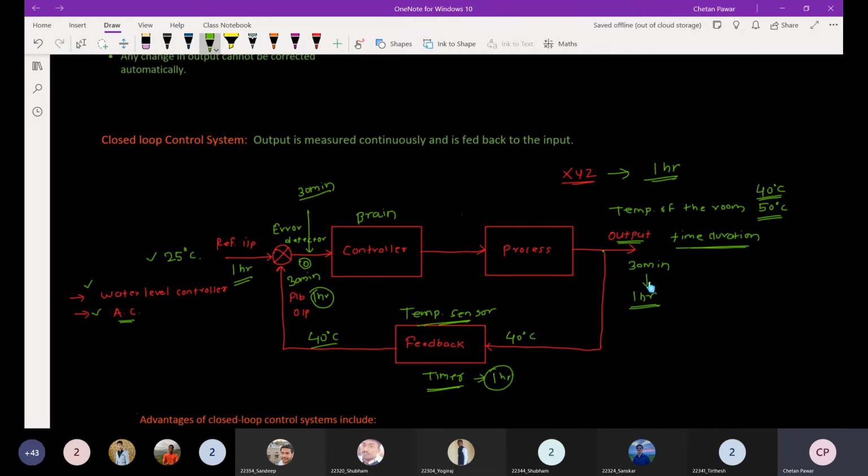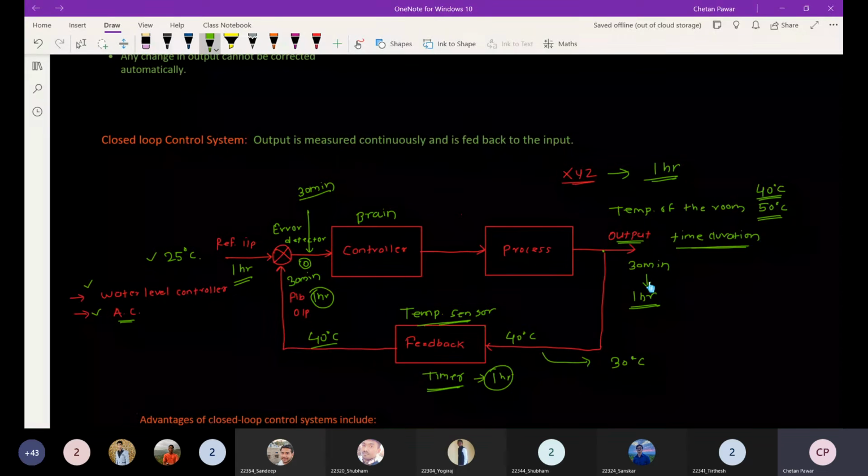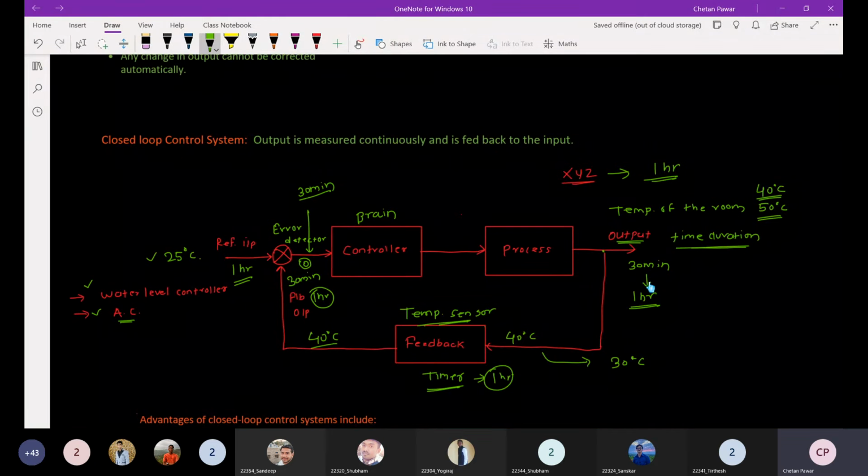If I talk about the next iteration, say the room temperature is now 30 degrees Celsius. The temperature sensor sends that 30 degrees Celsius to the error detector. Again the controller will know that there is a 5 degrees Celsius difference, so again it will control the cooling action. There is continuous monitoring of the output, and because of this the accuracy of the system is increased.